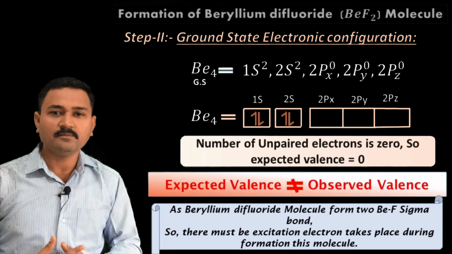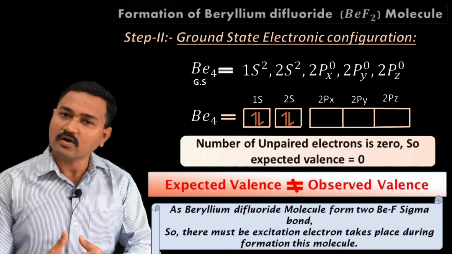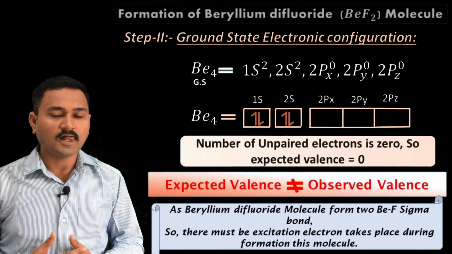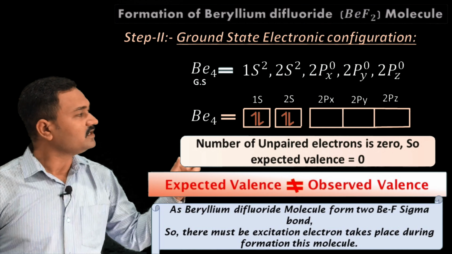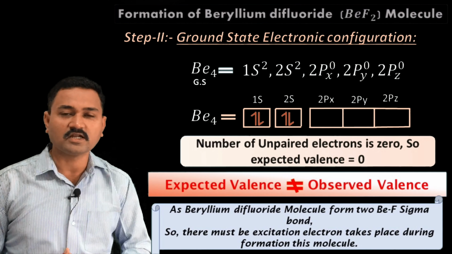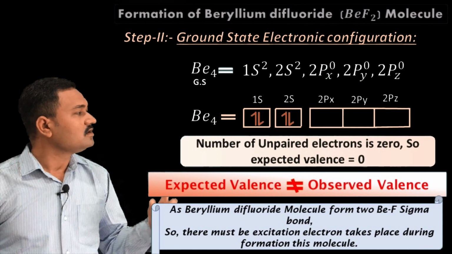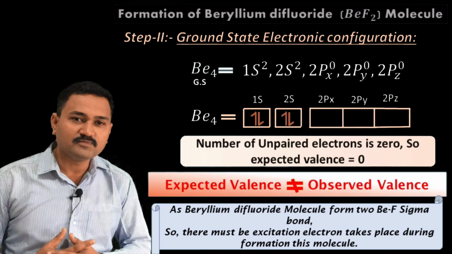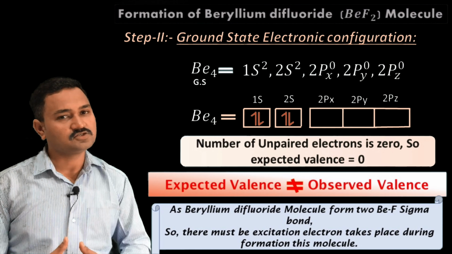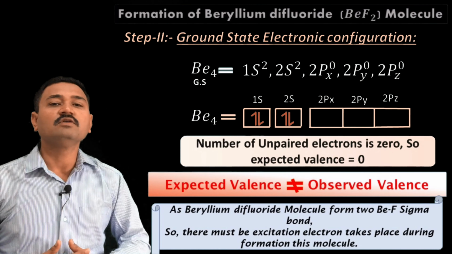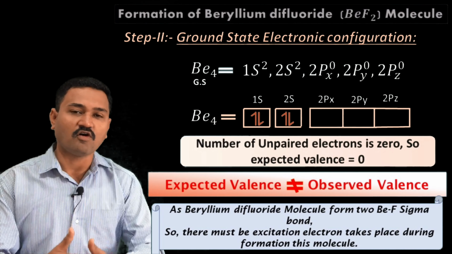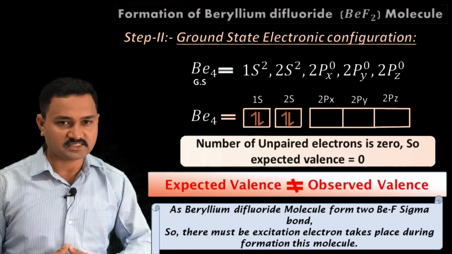But we know that beryllium forms 2 bonds with the 2 fluorine atoms, and hence the observed valency is 2. Here, after observing the ground state electronic configuration, we conclude that the expected valency is not equal to the observed valency, and hence there will be excited state formation, which is our next step.